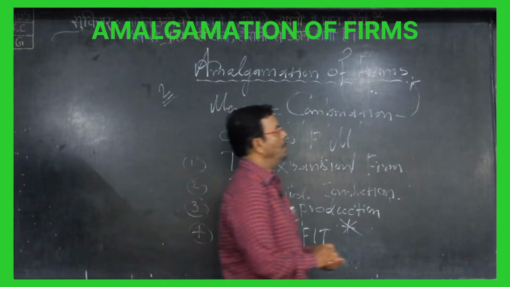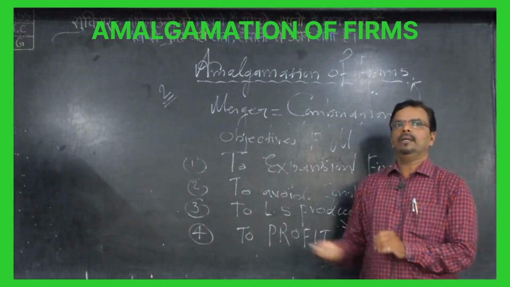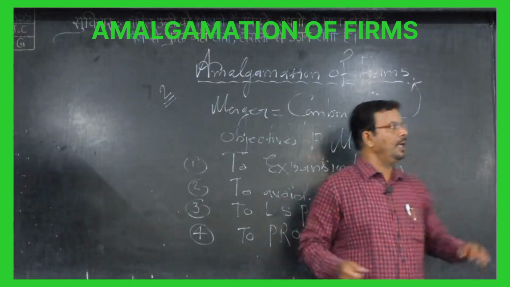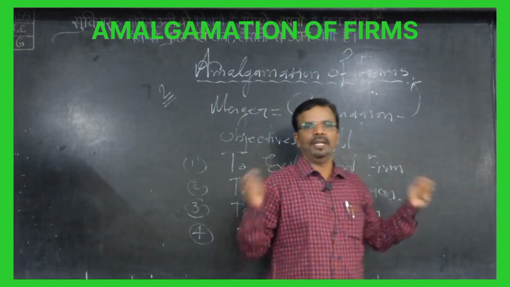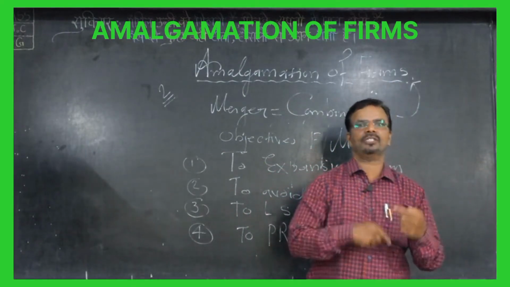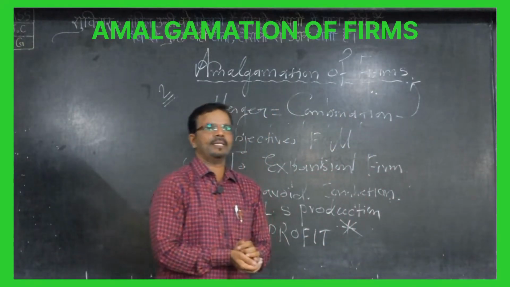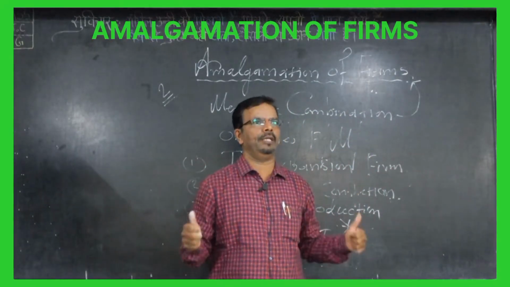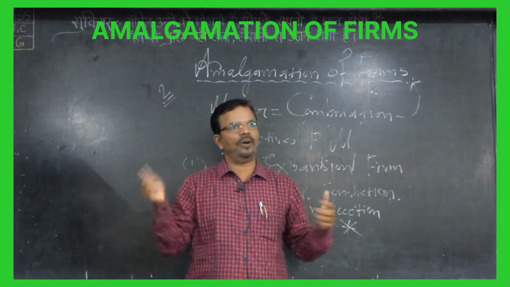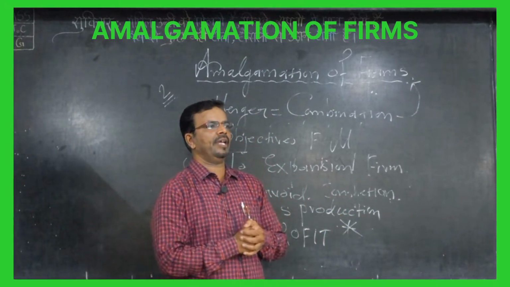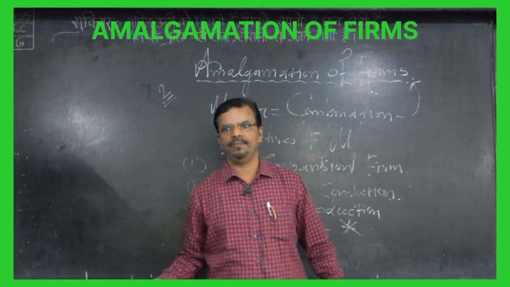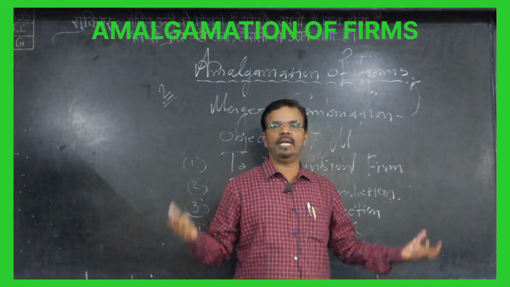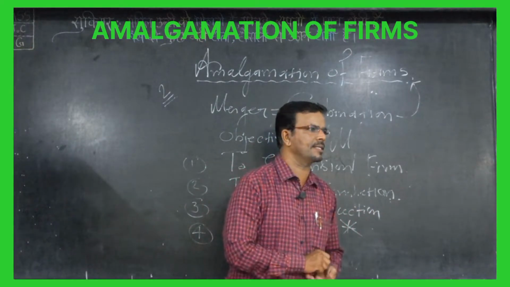So in this way, we see the advantage of amalgamation, and therefore a firm is always interested to come together and start the business. In this case, similar products will come together. Different products of firms will not come together. For example, Coca-Cola and Thumbs Up will come together because the product is the same.